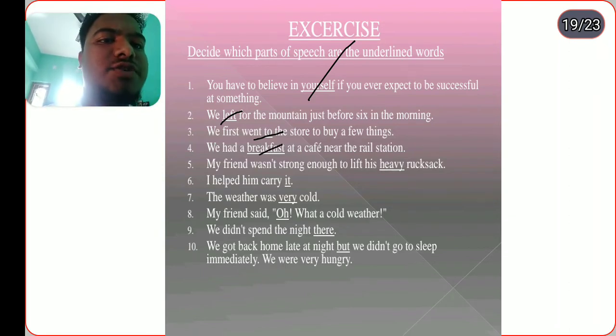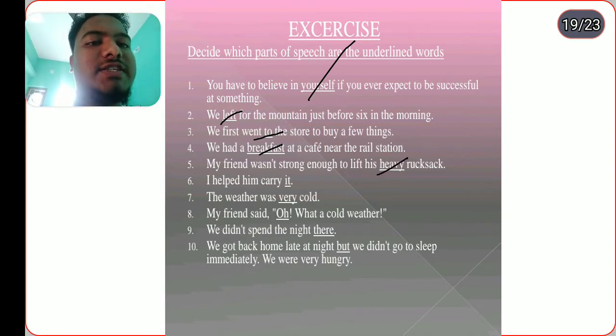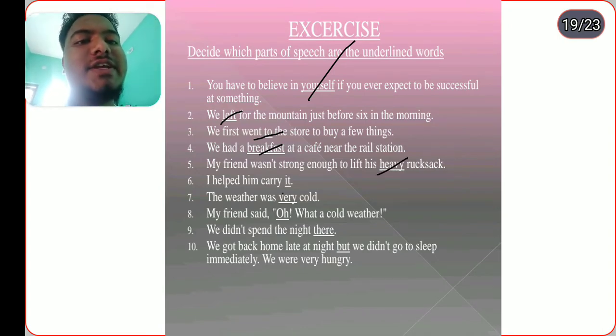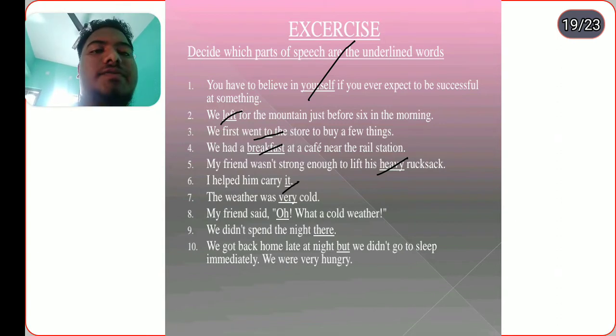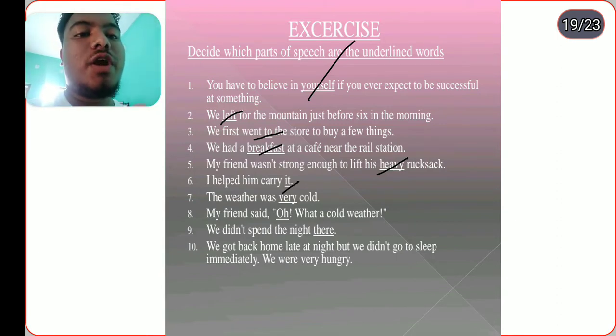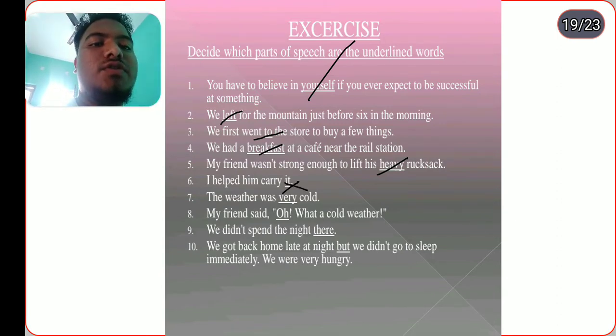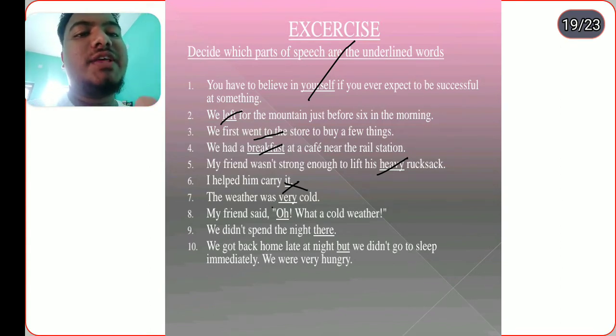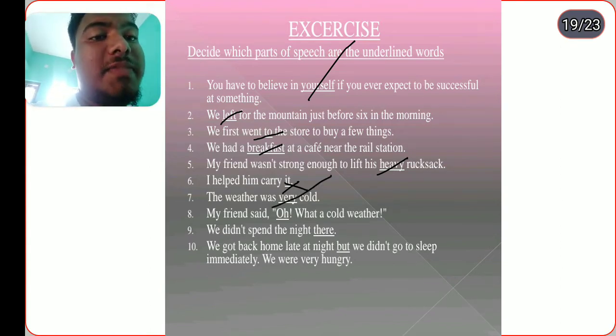My friend was not strong enough to lift this heavy rucksack. This "heavy" is the adjective. I help him carry it. "It" is a pronoun. It cannot be a noun. The weather is very cold. "Very" is here an adverb because it is emphasizing "cold".